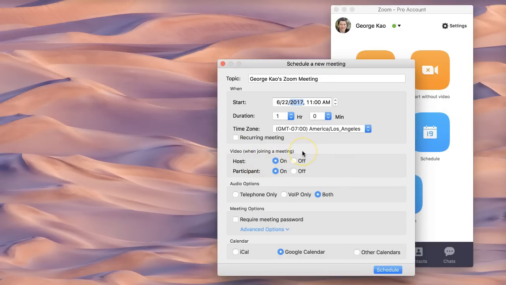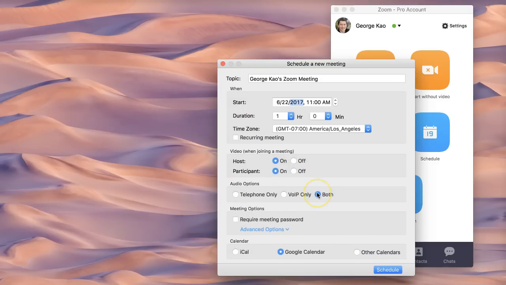Video when joining a meeting should be on or off. I recommend that you keep these both on. That's what I found to have the best results, because when the video is on by default, people come into the meeting, and people who aren't used to that might initially be a little bit surprised by it, but I find that they get used to it pretty quickly because they see you on video and they say, oh, this is normal to see the other person on video. I'm seeing them on video, so that makes sense. If you make it off, then I find that it's harder to encourage people to turn on their videos. So that's what I recommend, having both of these on.